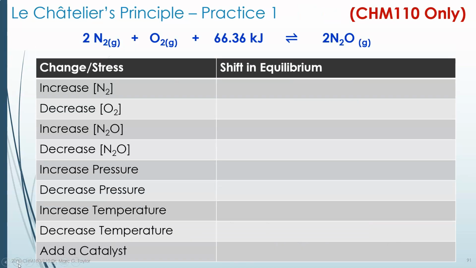So here's an actual reaction. 2 moles of nitrogen gas react with 1 mole of oxygen gas to produce 2 moles of N2O. This is dinitrogen oxide, also known as laughing gas, also known as nitrous oxide. So in this case, heat is a reactant. This is an endothermic reaction.